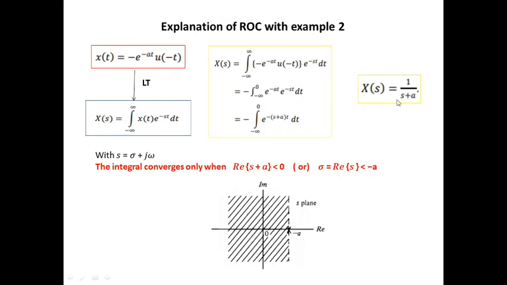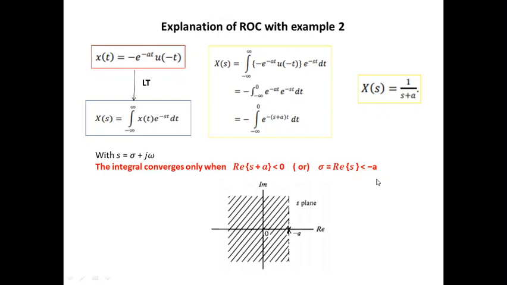Here our pole is s equal to minus a, and it is represented over here. The real part of s lesser than minus a is obtained on the left hand side. We can see that minus a is taken over here because the value of a can be either positive or negative. The same pole can also be present on the left half of the s plane. So this Laplace transform converges for the real part of s lesser than minus a.